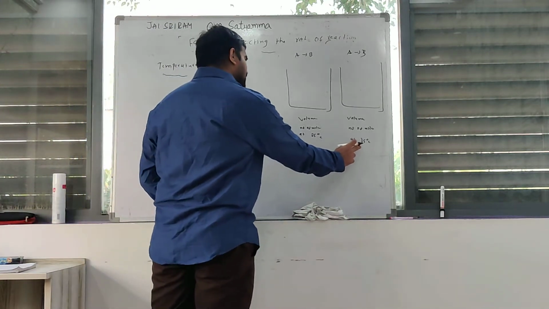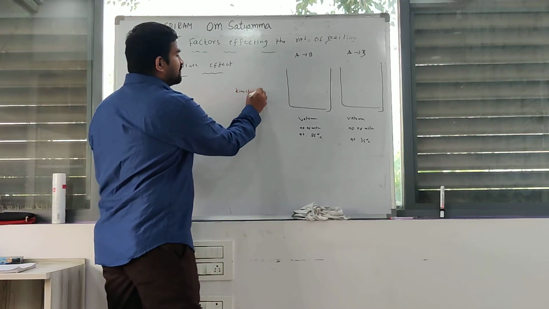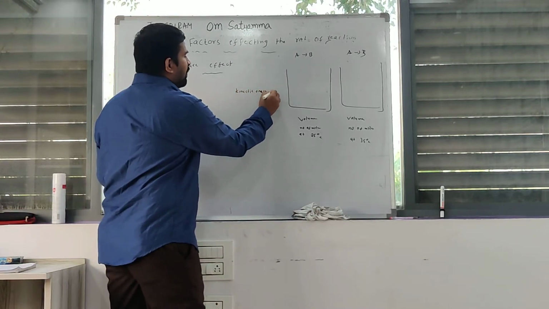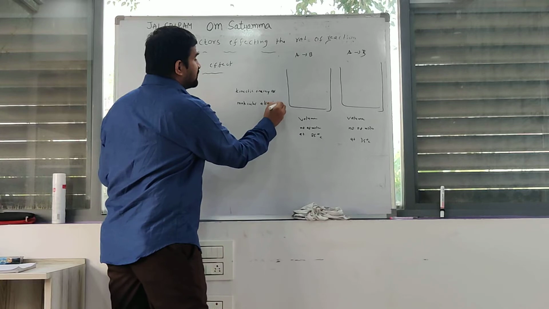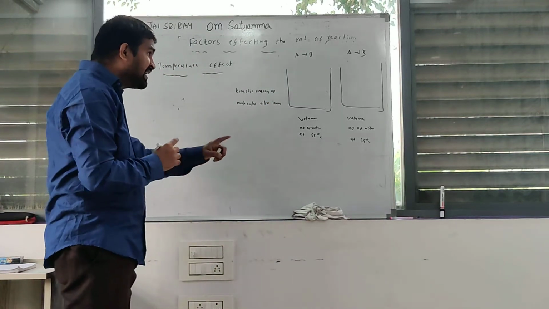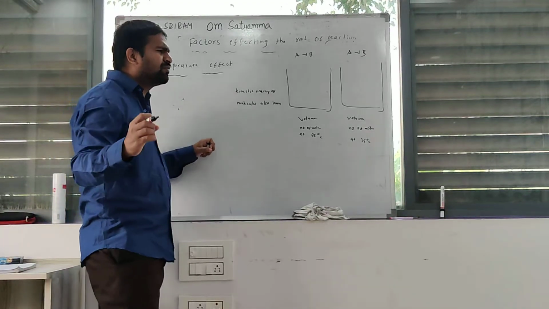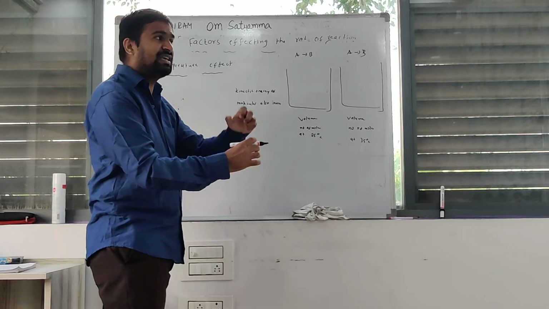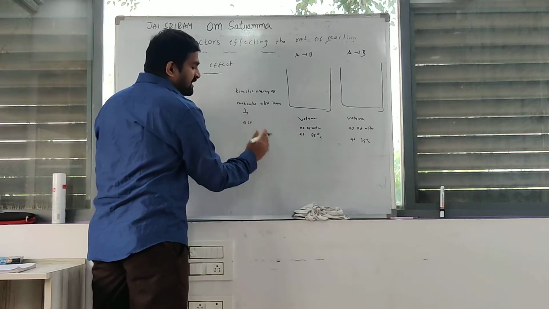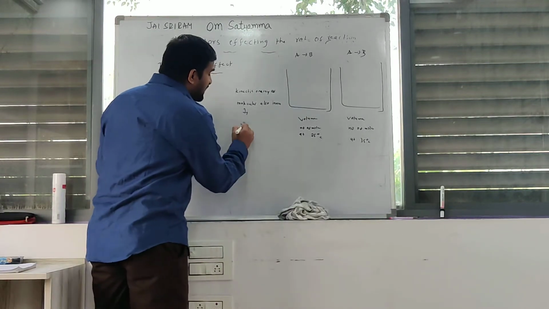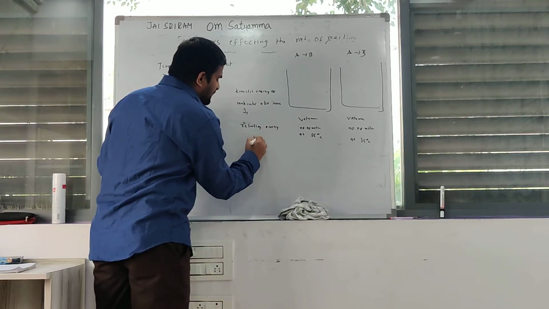If you increase the temperature, the kinetic energy of the molecules also increases. Clear? Then the molecules collide with each other faster. That's why the energy released also increases.